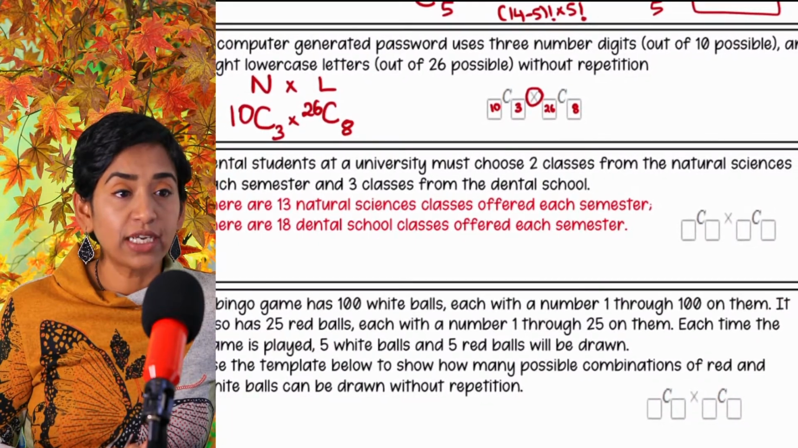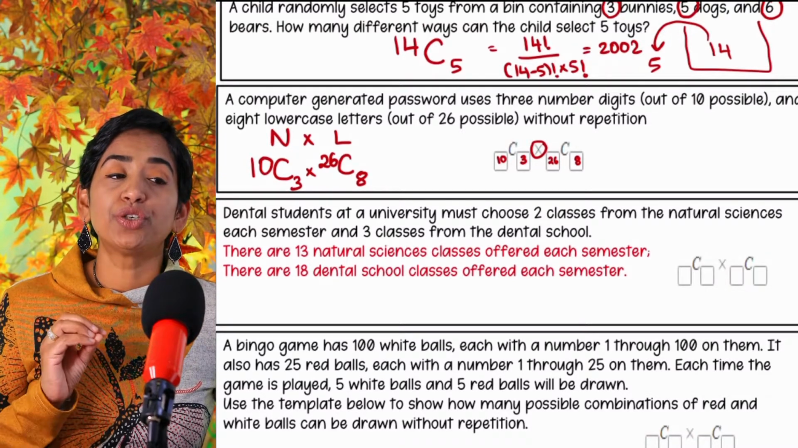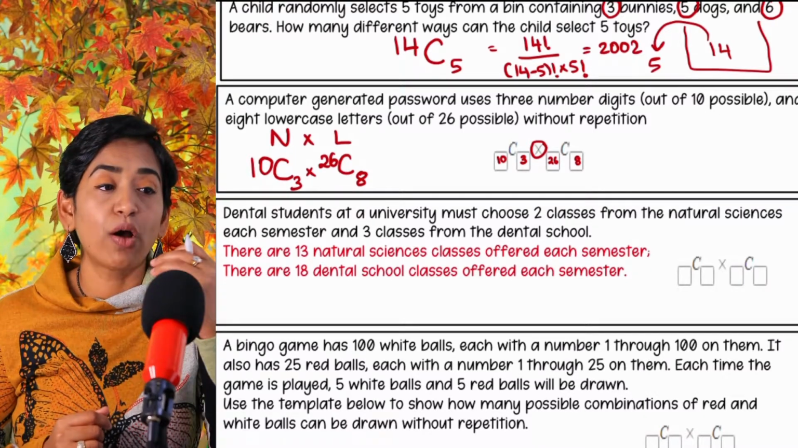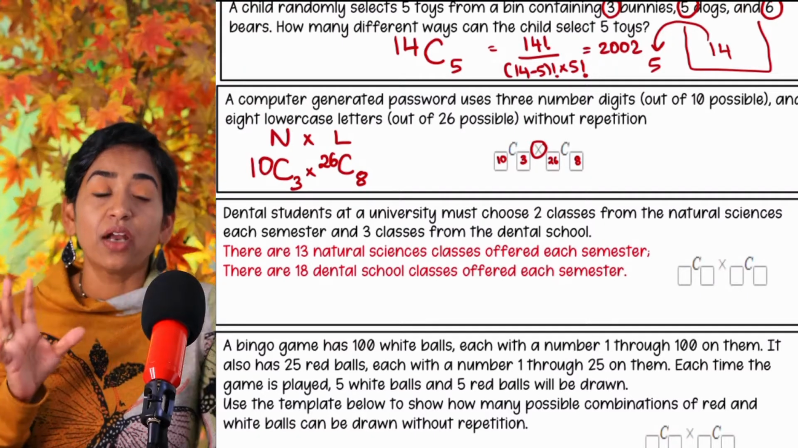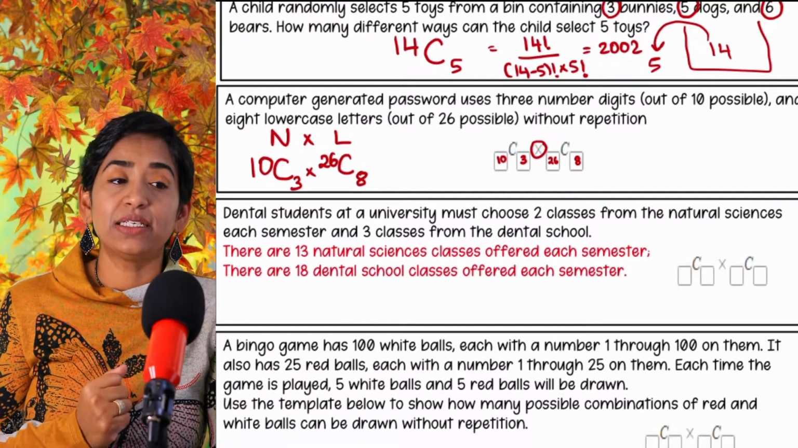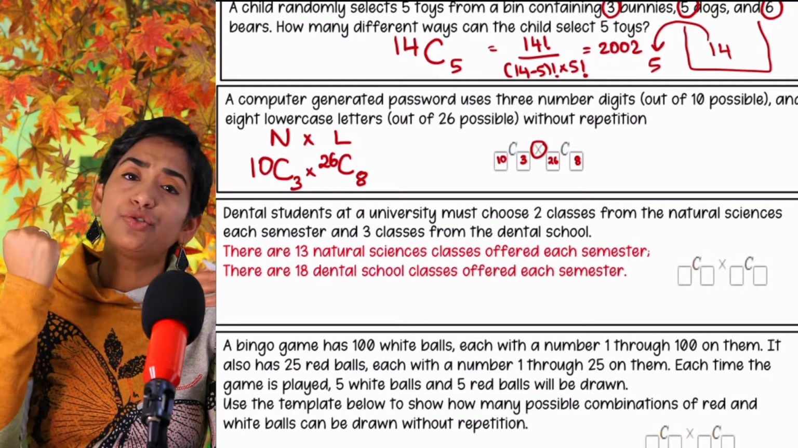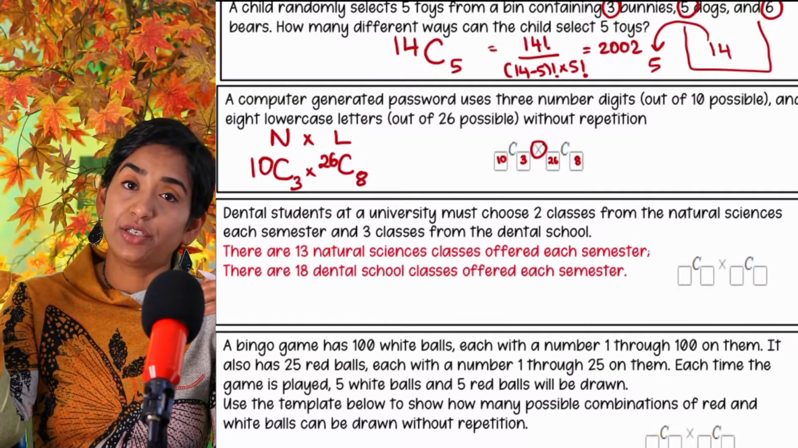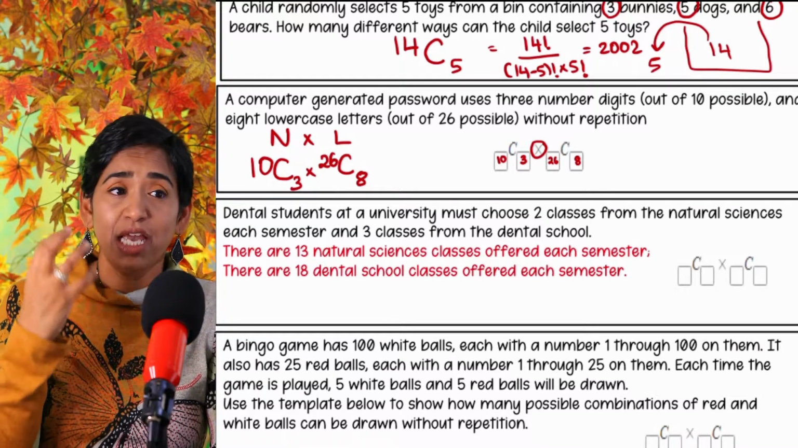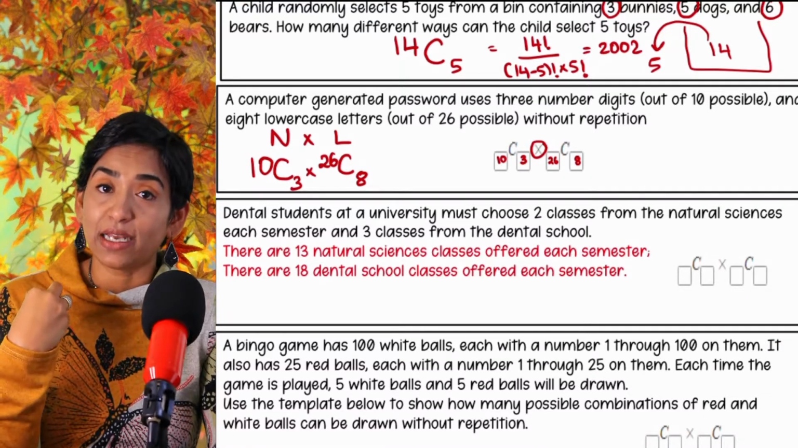Dental students at a university must choose 2 classes from natural sciences each semester and 3 classes from dental school. There are 13 natural science classes offered each semester and 18 dental school classes offered each semester. Now, they're not asking you for the order. They're just saying choose 2. So when they say choose 2, you can choose any 2. If they talk about what your schedule looks like, then the order does matter. In this particular case, you're just choosing. So automatically the word choose tells you that the order does not matter.